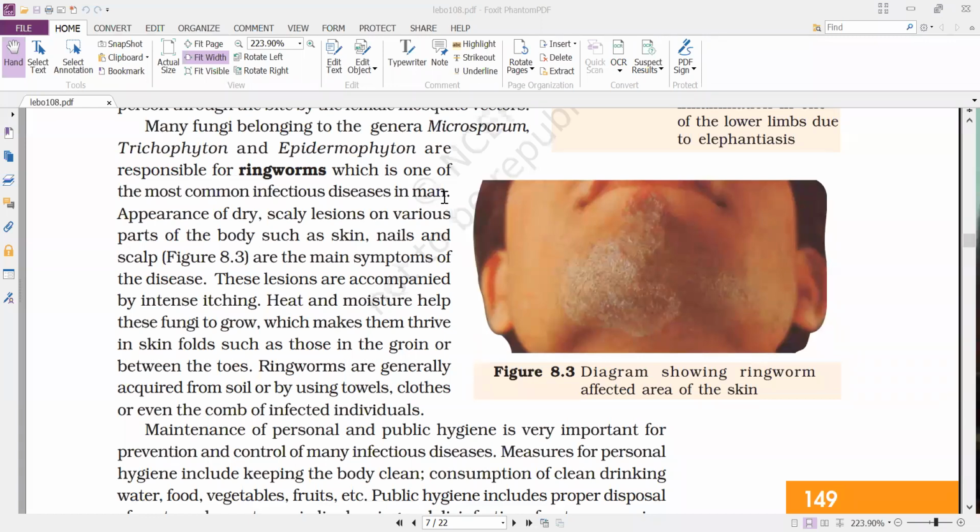Ringworm is not a helminth. Remember, it is caused because of the fungal infection. Because of the fungal infection, it develops ring-like structures on the regions where these fungi are infected. That's why they call it ringworm.